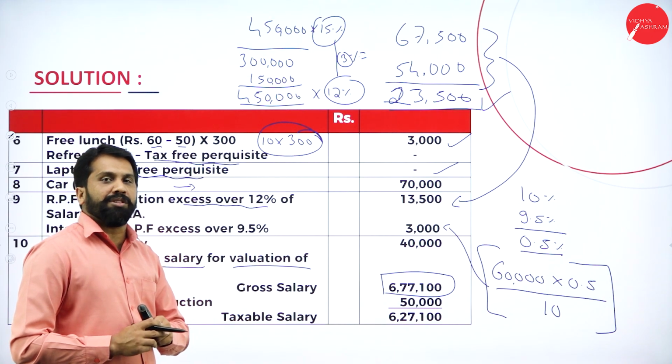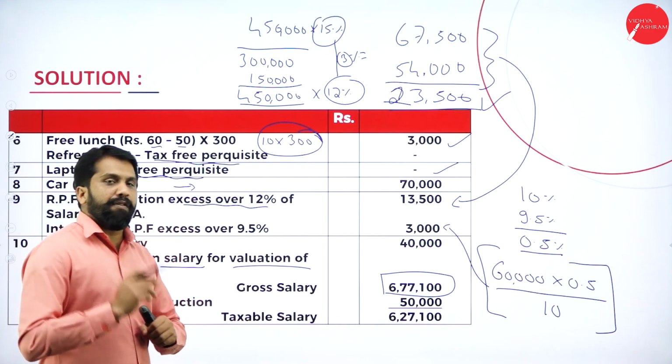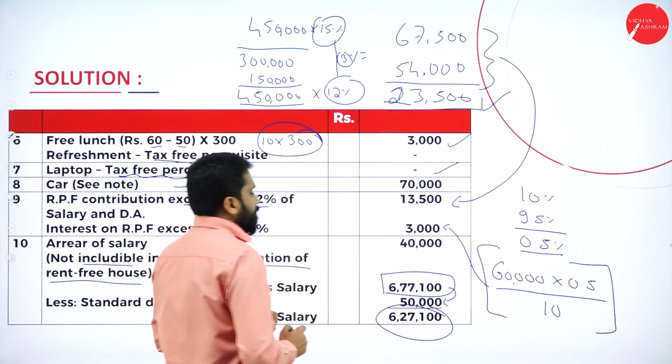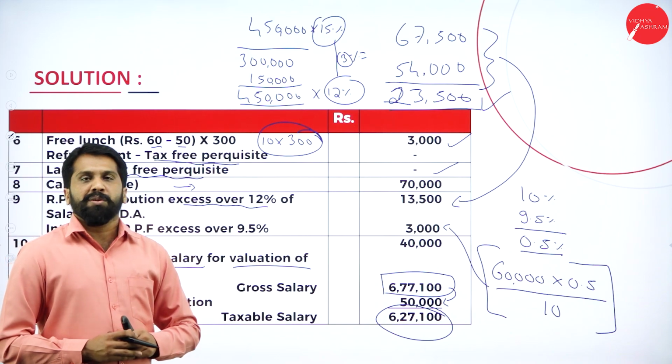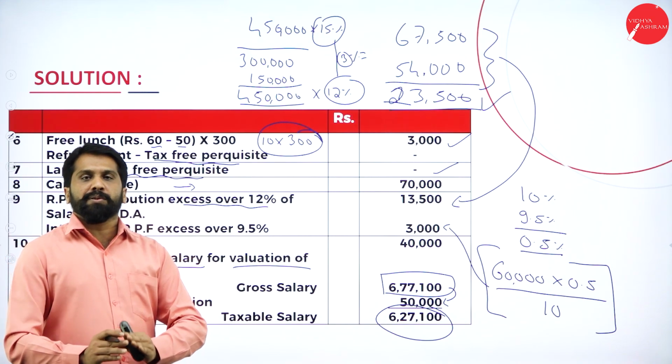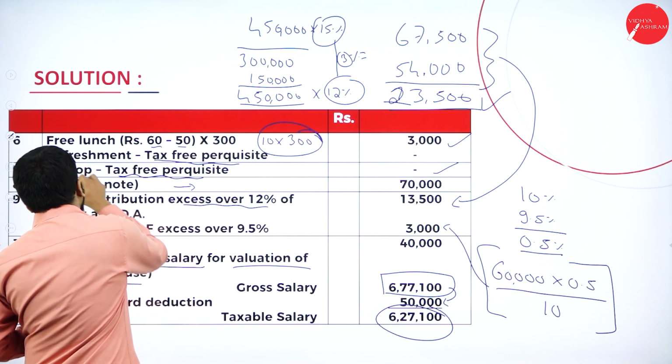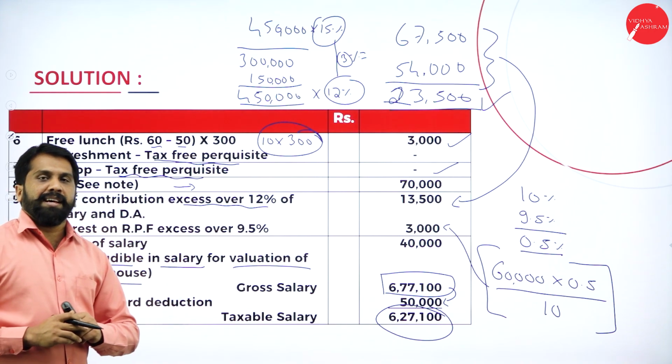6,77,100. What is your exemption? Standard deduction 50,000, minus 50,000. Your final answer is 6,27,100. Any doubt? No. Except we have not done this car. Except the car, we have done everything.